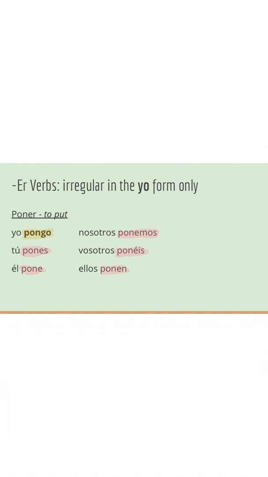Buen trabajo, amigos. So at this point, were you able to catch the similarity? Notice that if I want to say I have, my verb looks like yo tengo. To say I do, I have yo hago. To say I put, I have yo pongo, right? So a really easy thing for us and lucky trick that we have is that these extra irregulars oftentimes end with this little G-O ending.